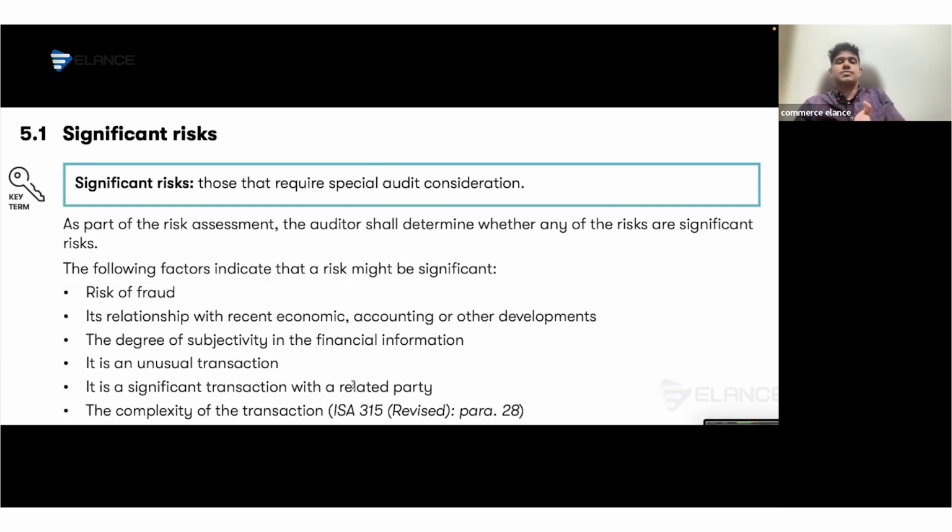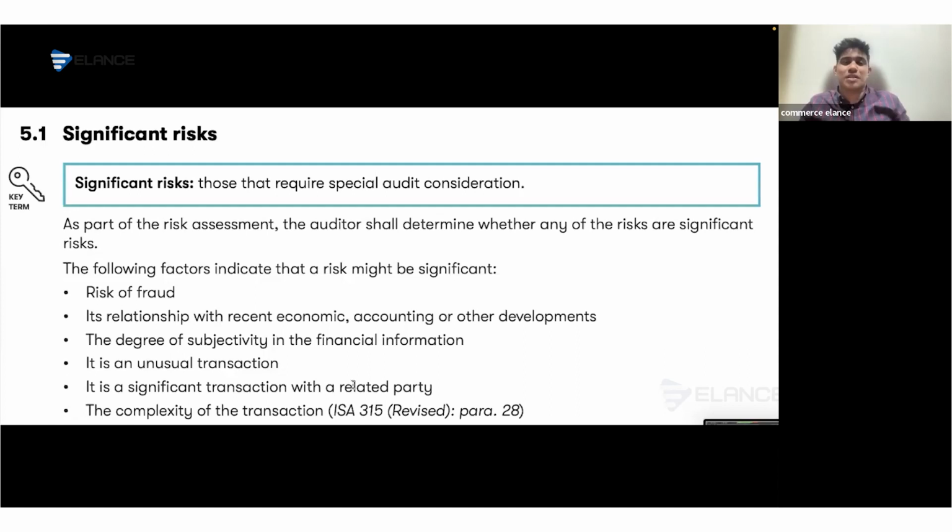So on the basis of these factors, we need to first of all identify the risk, and we have to sort it on the basis of its significance. The most significant risk should be provided first, and from there to the lower. So you have to do it like that. Then only we'll be getting professional marks as well as normal marks.